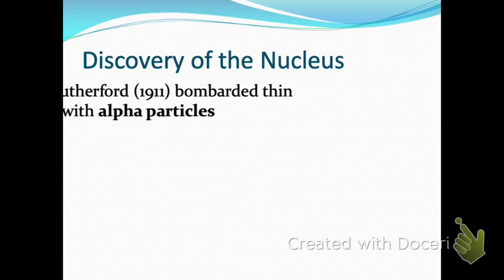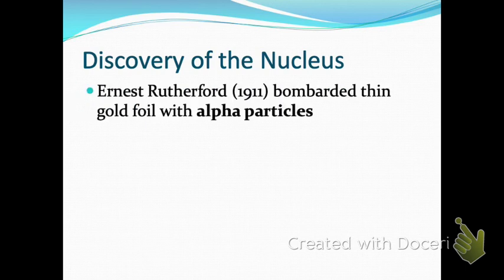So I'm going to walk you through the overall point of that experiment and what it concluded with, because it's interesting. What Ernest Rutherford did is he took particles called alpha particles, and alpha particles are positively charged. That's the most important part. They're also heavier than a hydrogen atom. And he took this source of alpha particles and tried to shoot them through a gold foil sheet.